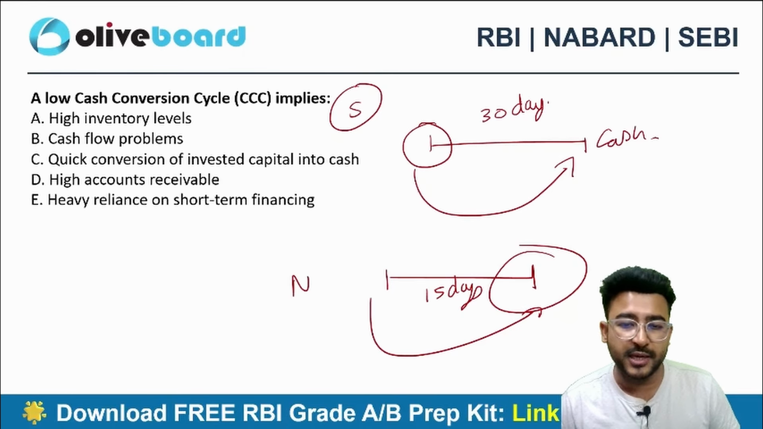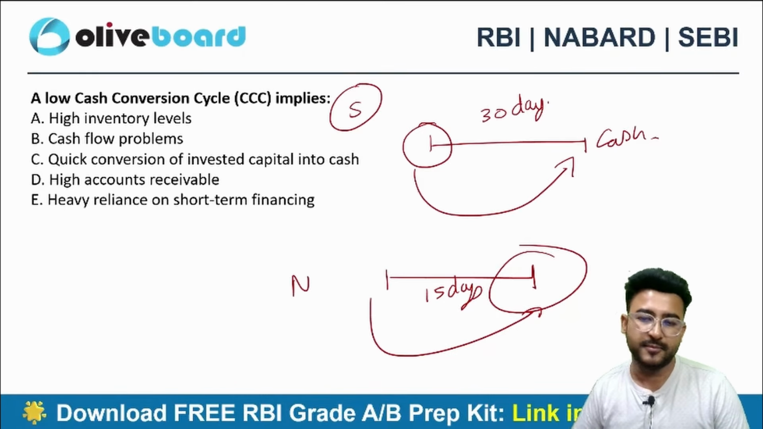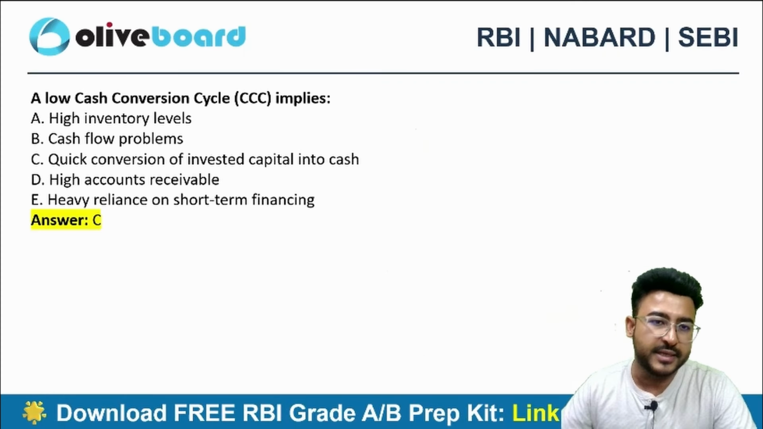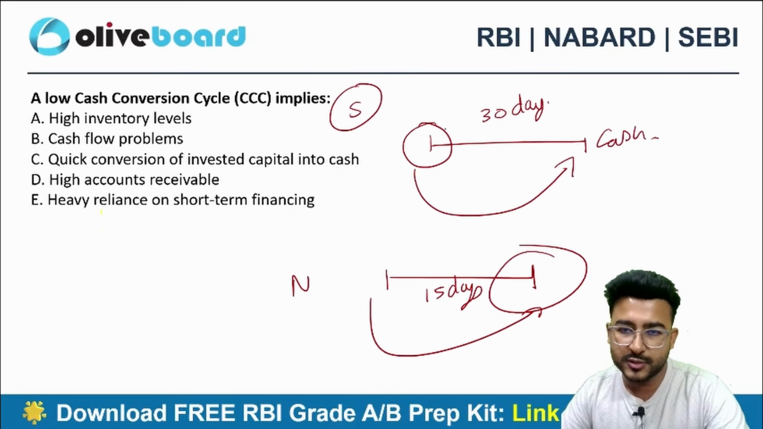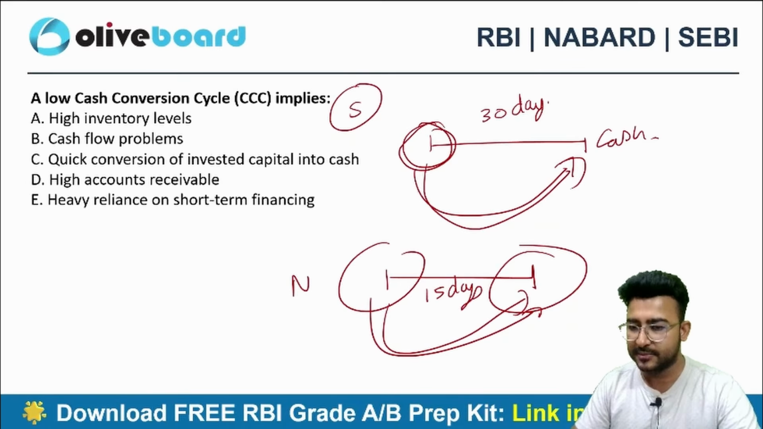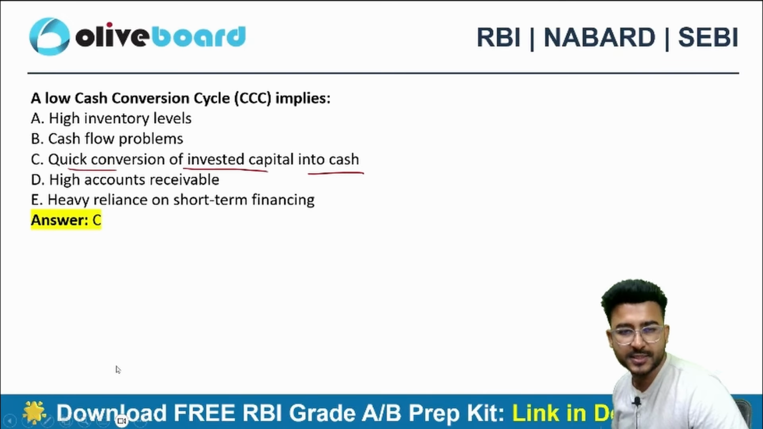Nancy can realize the money in 15 days, whereas Sumesh can realize the money in 30 days. Cash conversion cycle is in number of days. So can I say that it suggests quick conversion of capital into cash? Why? Because Sumesh can convert that in 30 days, whereas Nancy can convert that in 15 days. So here option C will be the correct choice.